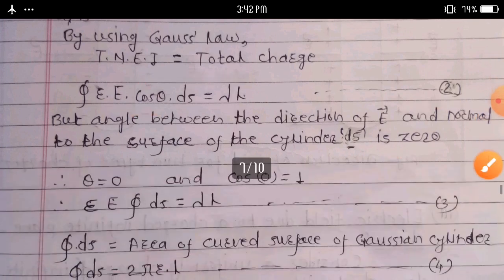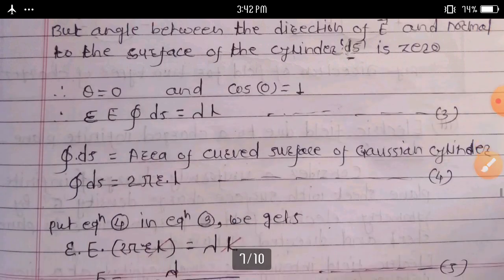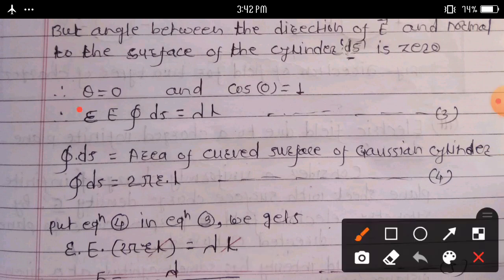Then theta is equal to 0 and cos 0 is equal to 1. Then above equation second we can write here: epsilon into E into integration over closed surface ds is equal to lambda L.